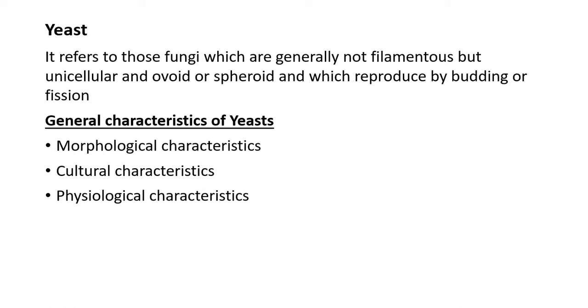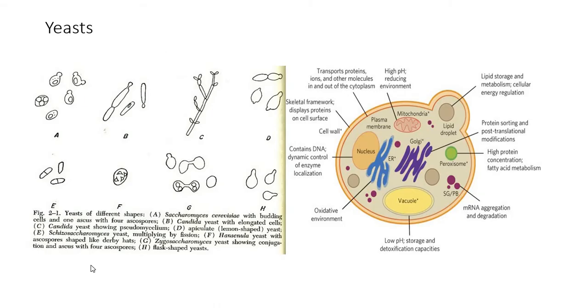Yeast refers to those fungi which are generally not filamentous but unicellular and ovoid or spheroid, and which reproduce by budding or by fission. The general characteristics of yeast are also discussed under morphological characteristics, cultural characteristics, and the physiological characteristics. About morphological characteristics, we can see the form and structure of the yeast.